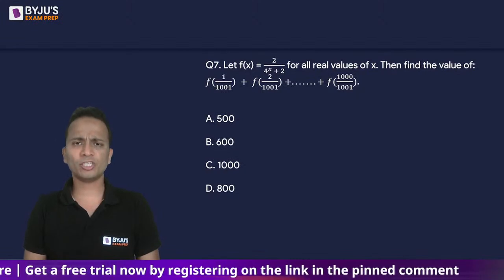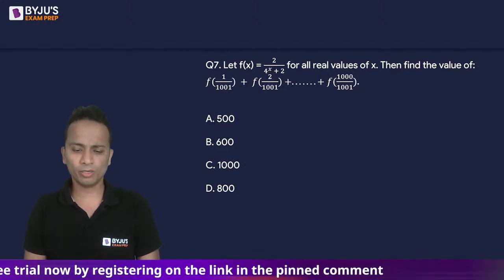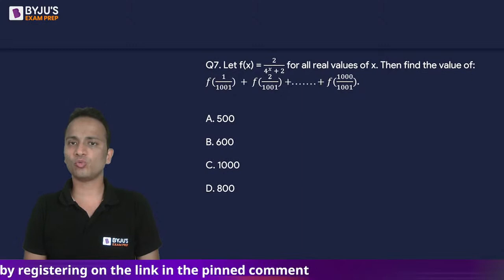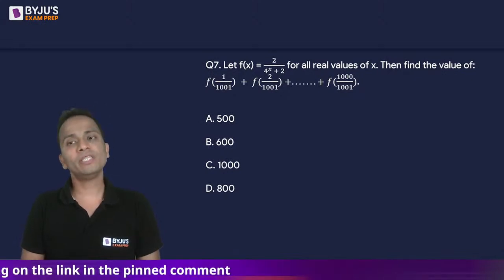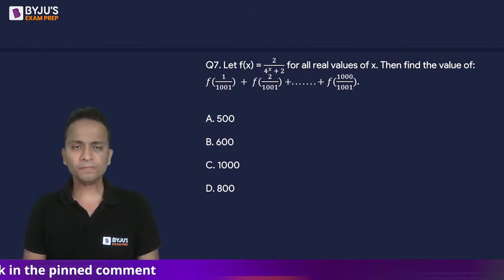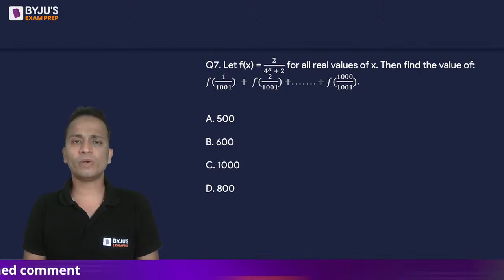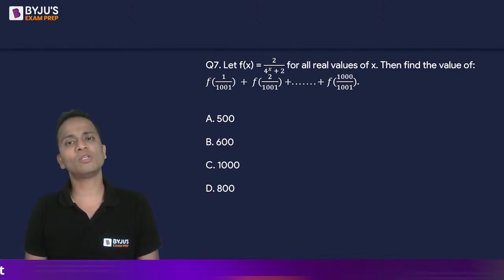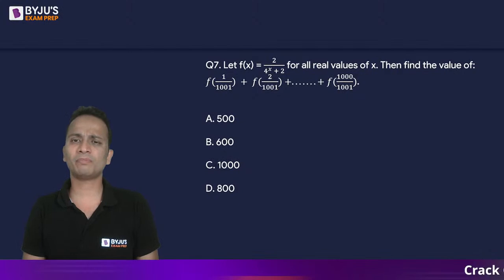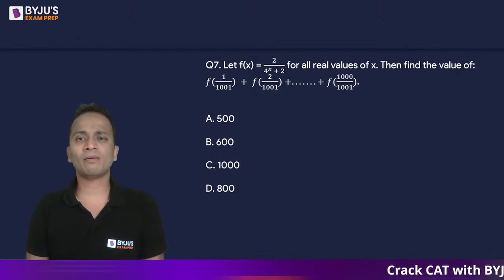So you are given a function f of x is equal to 2 upon 4 raised to the power x plus 2. Then you'll have to find out the value of the expression f of 1 upon 1001 plus f of 2 upon 1001 plus and so on up till f of 1000 upon 1001.